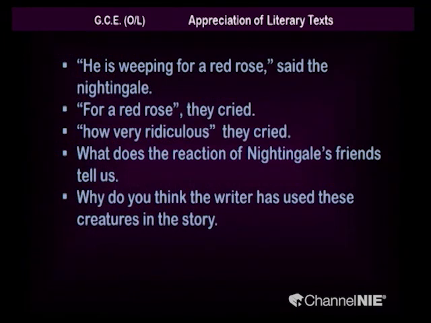"He is weeping for a red rose," said the nightingale. "For a red rose?" they cried. Now, remember the creatures, right. One was a daisy, a flower, the butterfly and the green lizard. Altogether they cried, "How very ridiculous!"